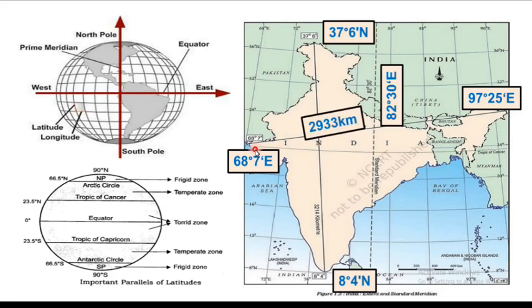And the distance between the westernmost and the easternmost longitude is 2,933 kilometers. That is the west to east extent of the Indian landmass. And also the northernmost to southernmost distance is 3,214 kilometers.